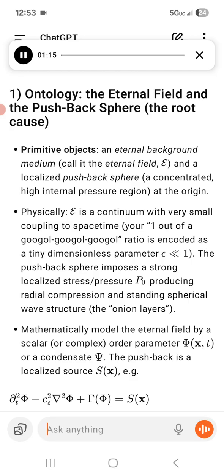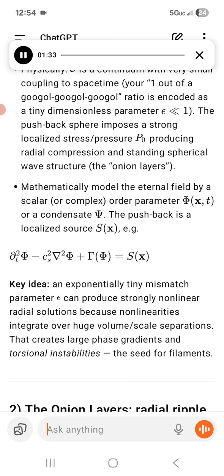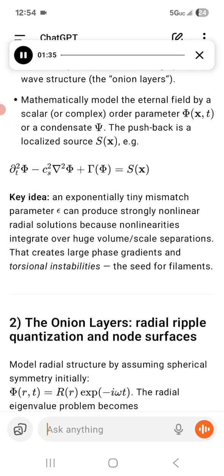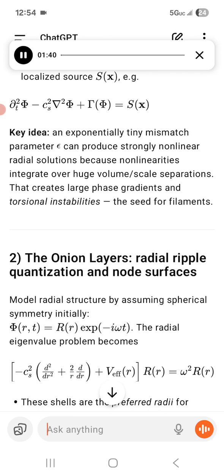The pushback sphere imposes a strong localized stress pressure, P0, producing radial compression and standing spherical wave structure, the onion layers. Mathematically, model the eternal field by a scalar or complex order parameter phi(x,t) or a condensate psi. The pushback is a localized source, S(x), e.g. partial t squared phi minus c_s squared nabla squared phi plus gamma(x), where gamma encodes nonlinear self-interaction terms whose strength is set by epsilon and local pressure.